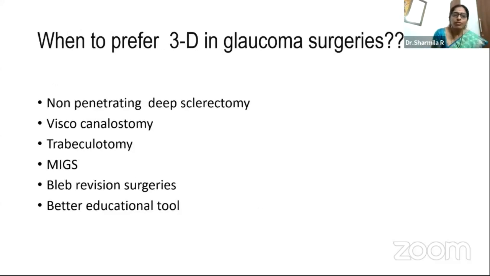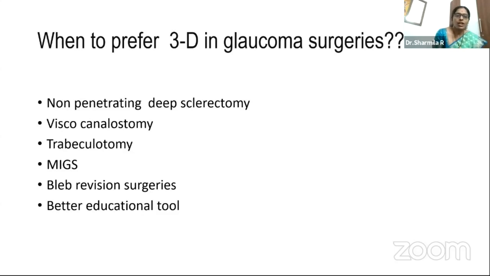So when do we prefer 3D in glaucoma surgeries? I would like to prefer it in case of non-penetrating deep sclerectomy, where you really have to go and dissect a deeper layer of the sclera. So you have to have a better depth perception and better visualization of the structures. We have to raise two flaps. A deeper flap is usually very challenging. So in such situations, a 3D will be very, very helpful.